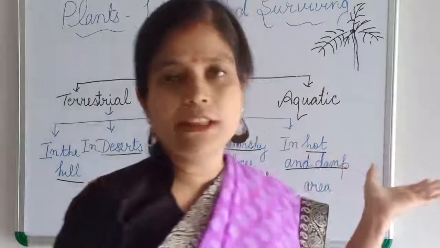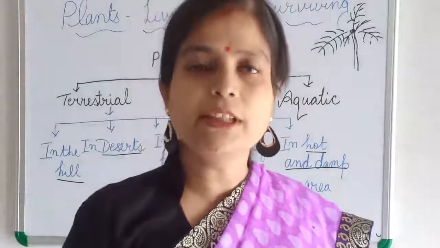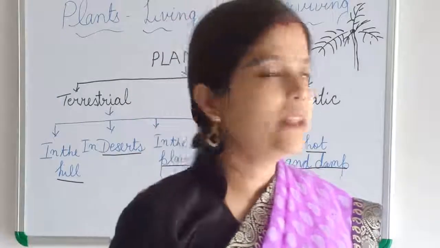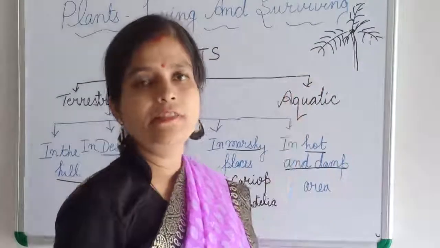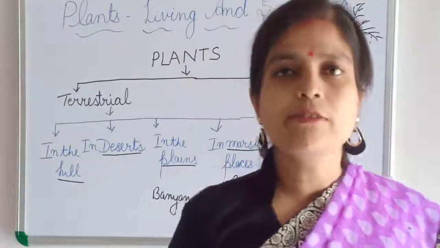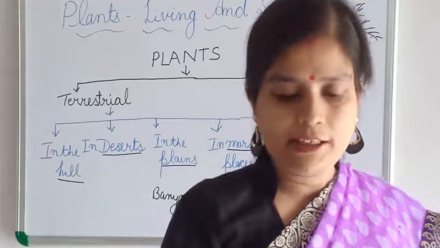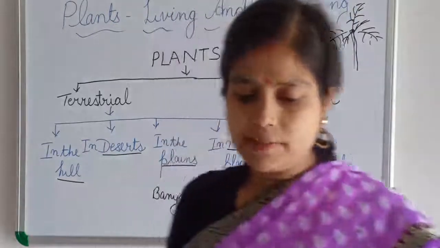So in the winter season they avoid the extreme cold condition. So they are also evergreen plants. They are not shedding their leaves, they carry their leaves throughout the year. So they are also known as evergreen plants. All the time they are green.